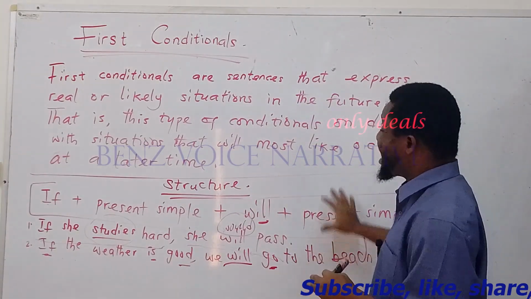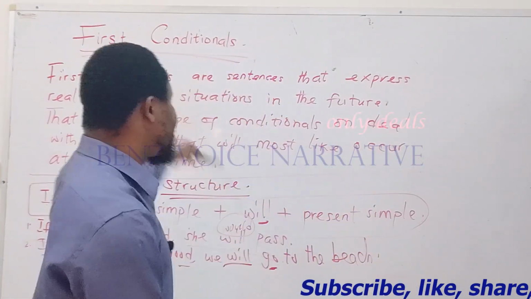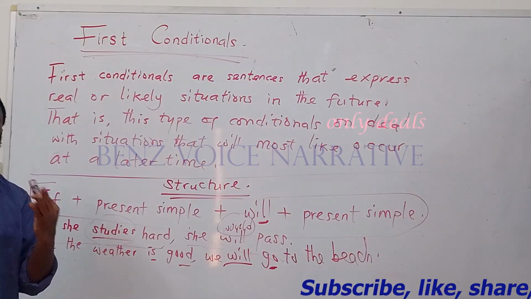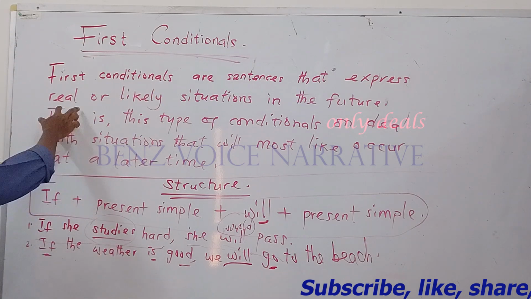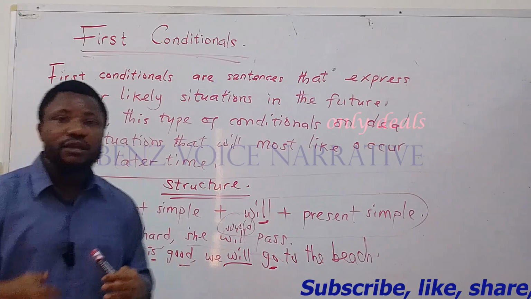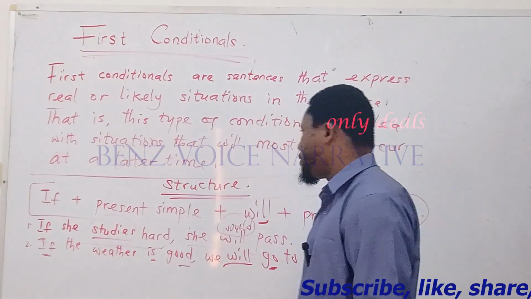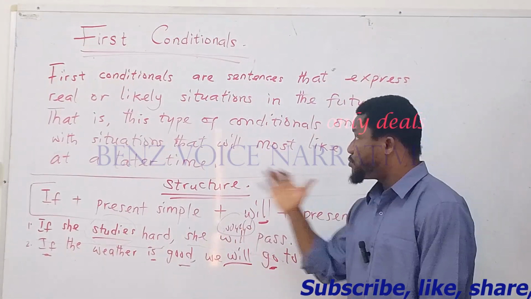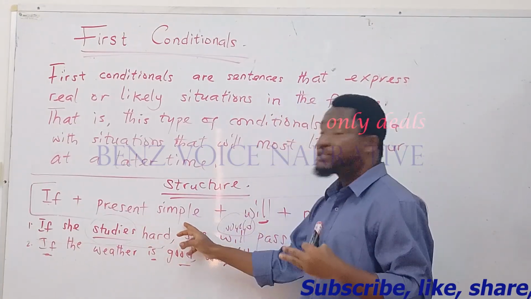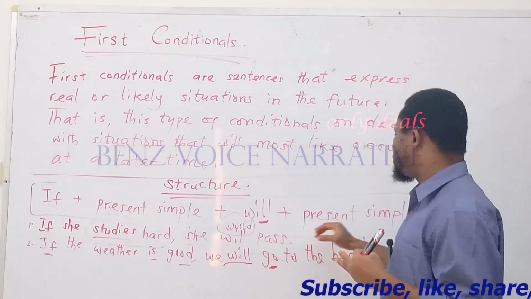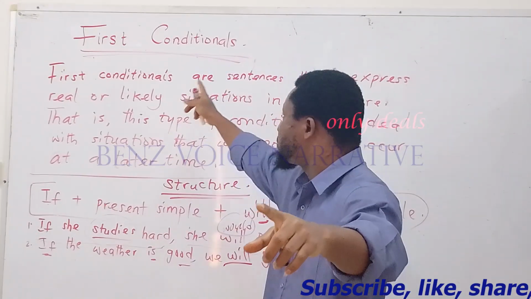So that, of course, is everything that you need to know about first conditionals. First conditionals, remember again, are sentences that talk about real possibilities. First conditionals are sentences or situations that express real or likely possibilities, okay? Possibilities that are most likely to occur, most likely to happen. And finally, we said the structure that realizes first conditionals in the English language is if plus present simple tense plus will plus another present simple tense. And right here is where we're dropping the curtain on this concept of first conditionals.